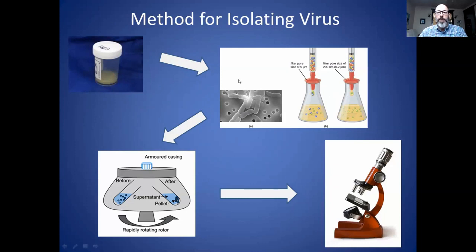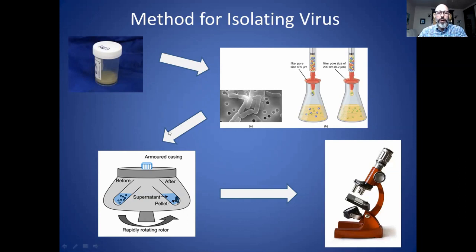You take that fluid and put it through very, very small filters. This accomplishes what I described earlier: it separates out the tiny little particles from any bacteria. In this photograph, these big rods are actually bacteria, and the little dots are supposedly viral particles. So putting them through this filter, you leave the bacteria behind and just collect the little particles, the little dots, in the filtrate.